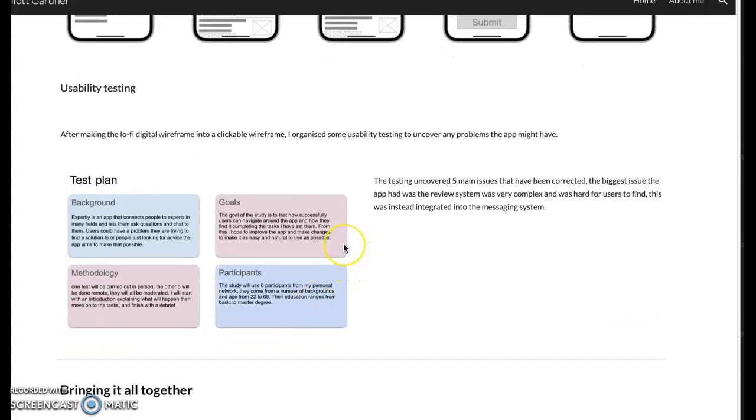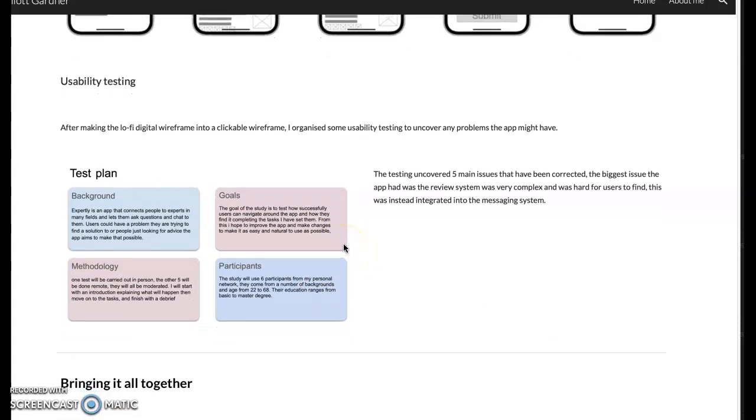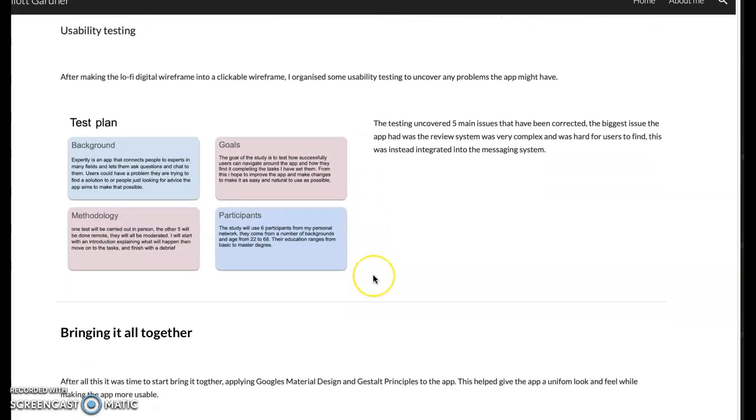Doing the usability testing, we found a few issues that we could then solve and improve. We got some useful insights, such as how the review system is very complicated. It's a bit deep in the menu, so that could be put into the message system that users will already be familiar with, to make it less confusing for them.